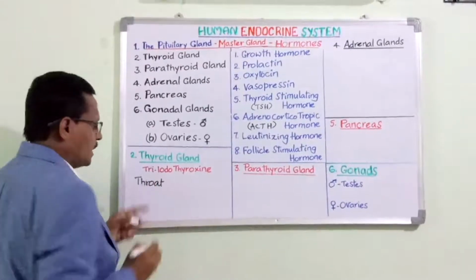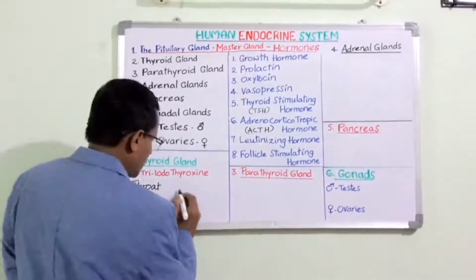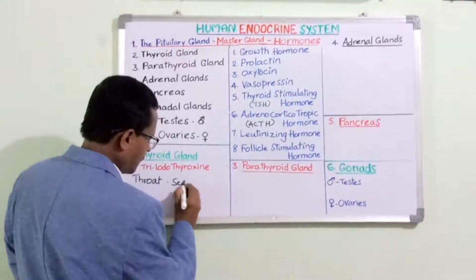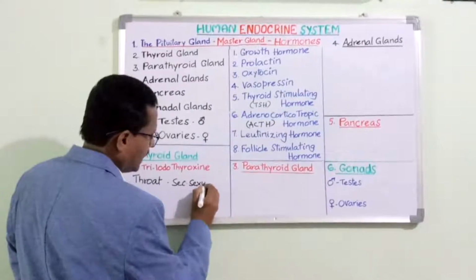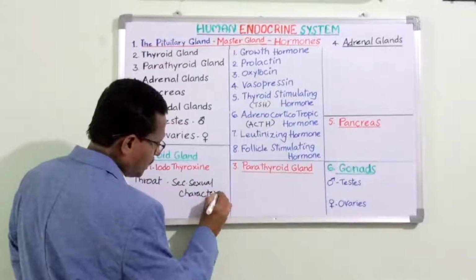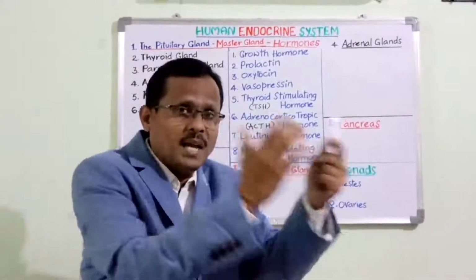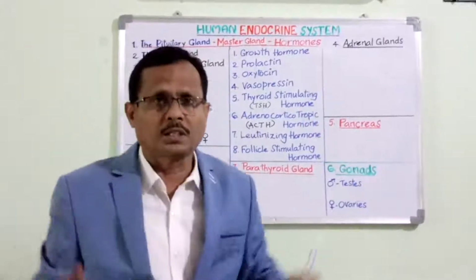It releases triiodothyroxine, which brings about the secondary sexual characters. The secondary sexual characters are those which qualify an individual into either male or female definitely.